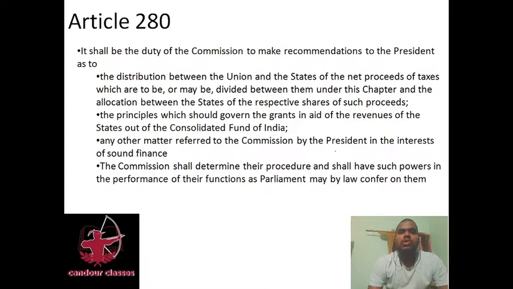That means which state should get what percentage of the tax. I will give you an example. Recently, I think 4 or 5 months ago, the Tamil Nadu government claimed that though they are giving a lot of taxes, when the Finance Commission's sharing of taxes is implemented, they are not getting that much in return.